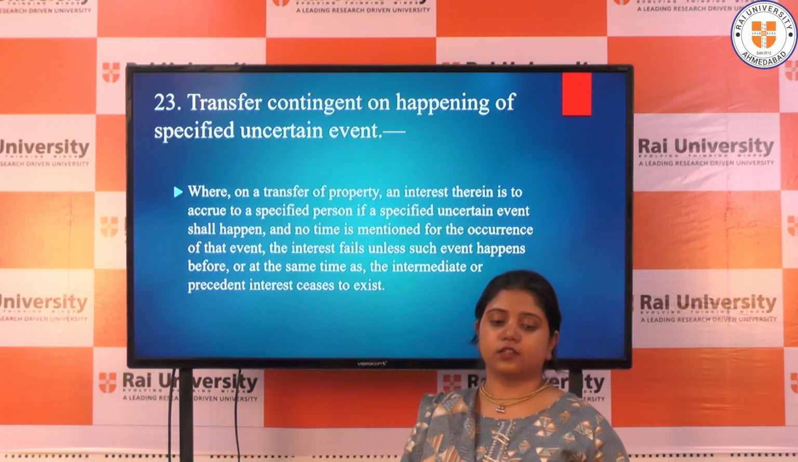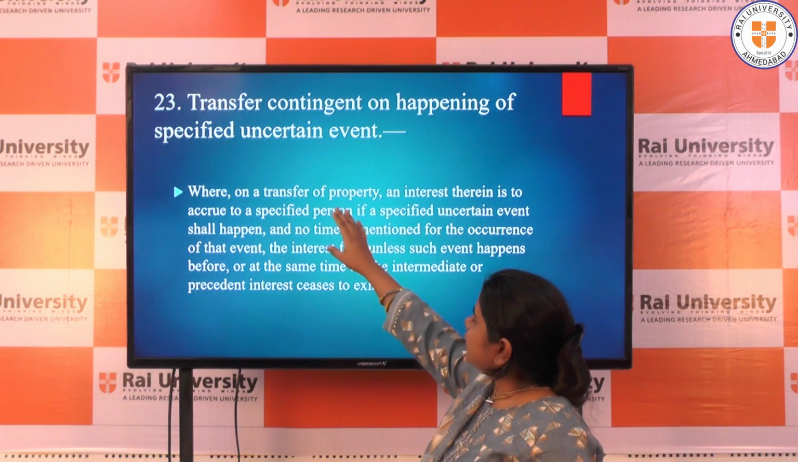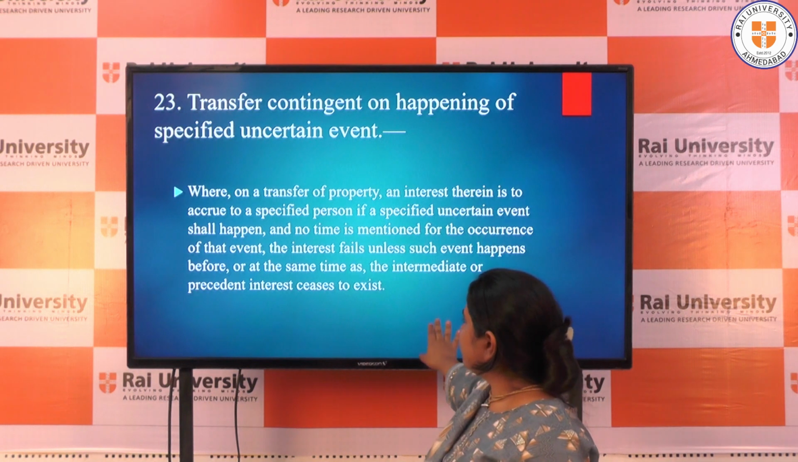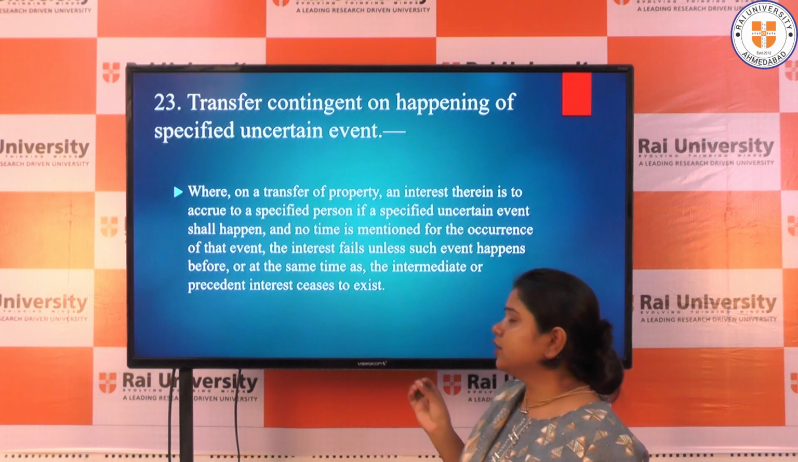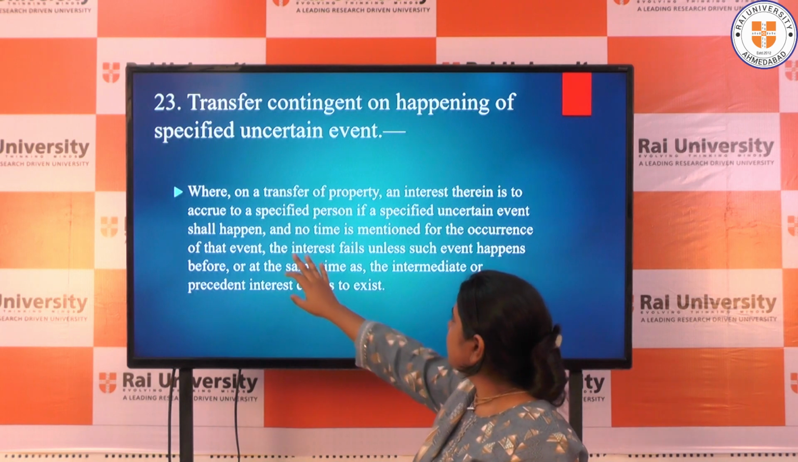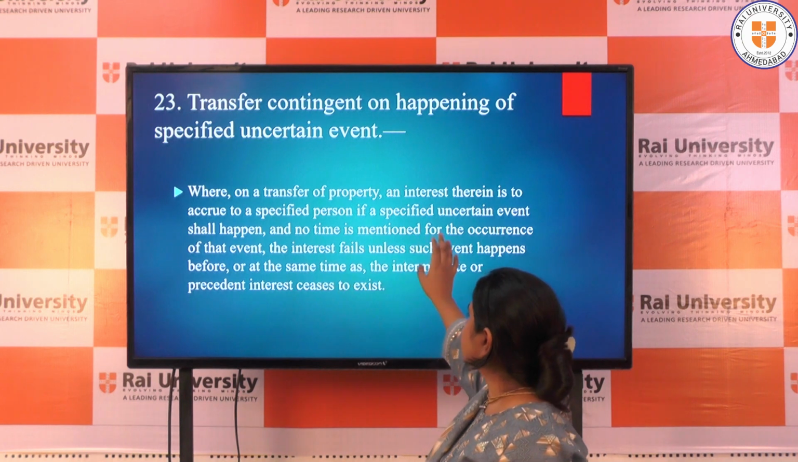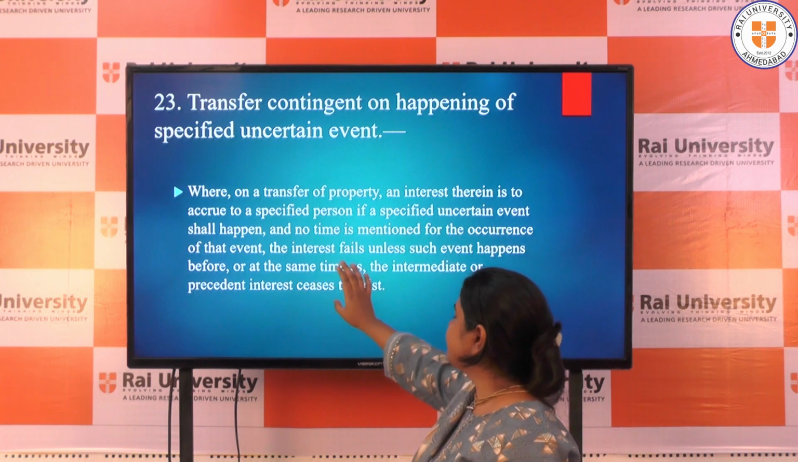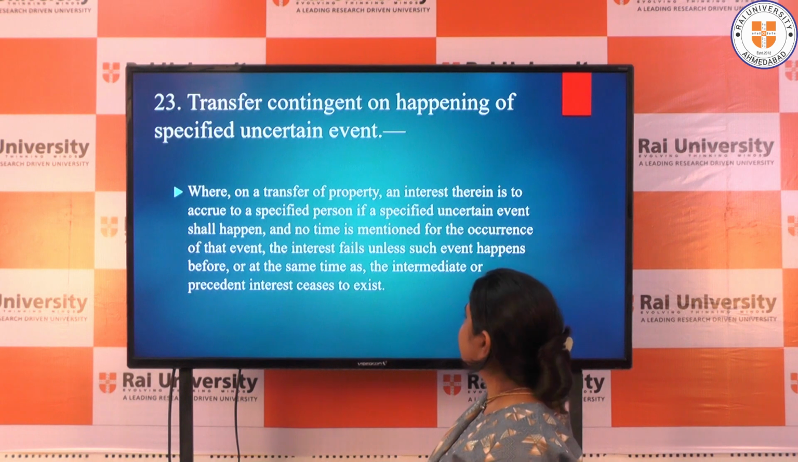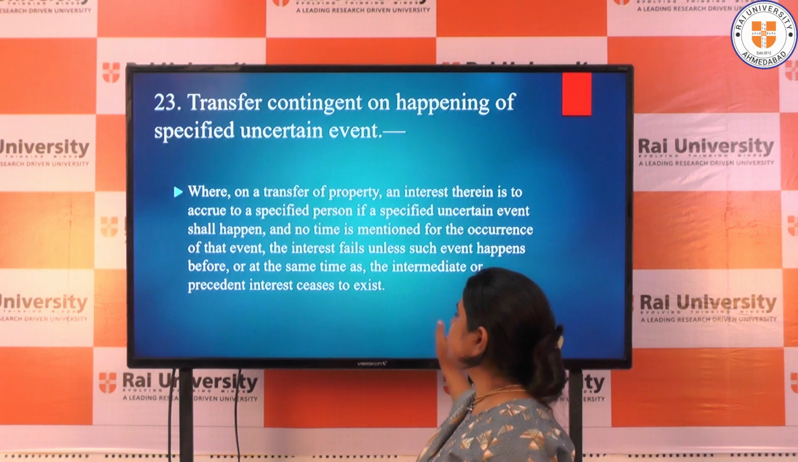Section 23. Transfer contingent on happening of specified uncertain event. So here we will deal with transfer contingent on the happening of a specified uncertain event. We have already discussed this section briefly in the contingent transfer part, but over here we will read it again. Where on a transfer of property, an interest therein is to accrue to a specified person if a specified uncertain event shall happen and no time is mentioned for the occurrence of that event, the interest fails unless such event happens before or at the same time as the prior or precedent interest ceases to exist.